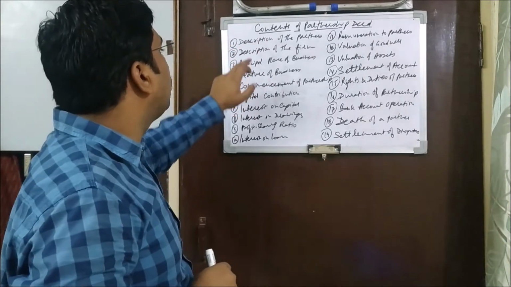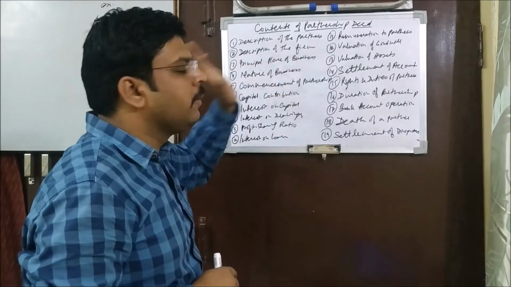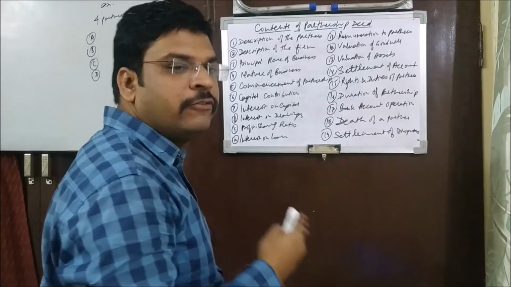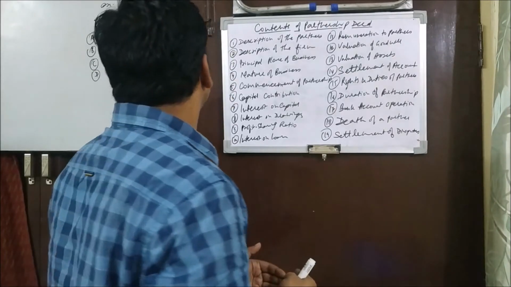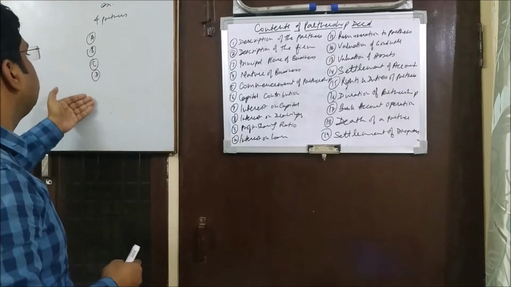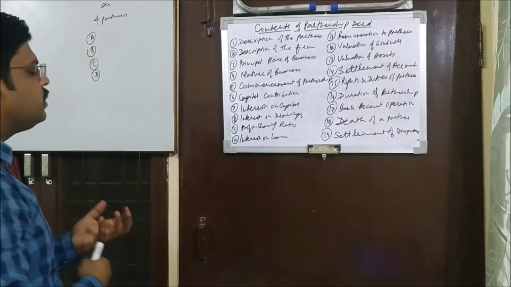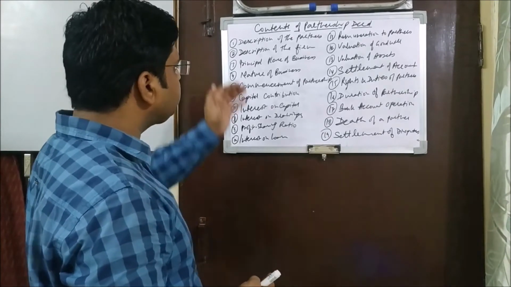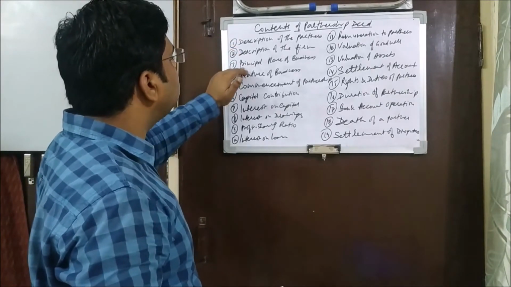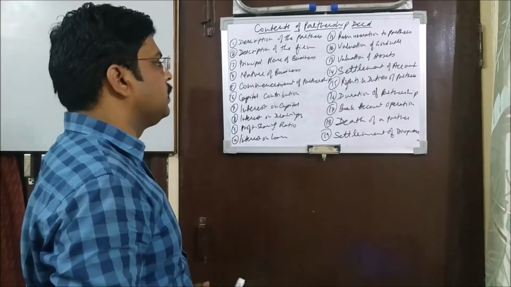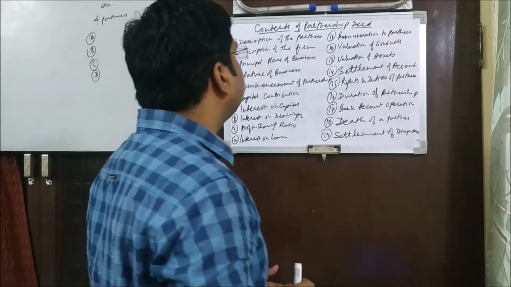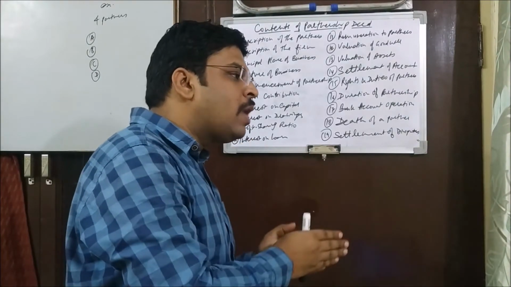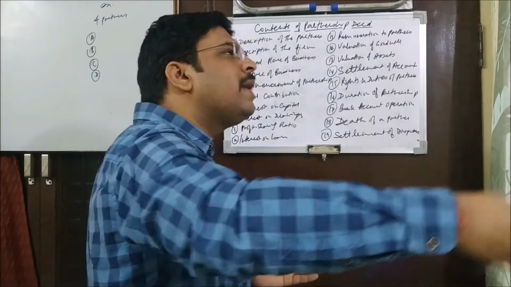Understood? Now another point, description of the firm. What name they are going to give to their firm. Maybe they have the name ABC, so ABC Associates, ABC Brothers, any kind of name can be given. So description of the firm. Now another, principal place of business. See, sometimes you have one main or head office at one place and you have several branches in many other places.